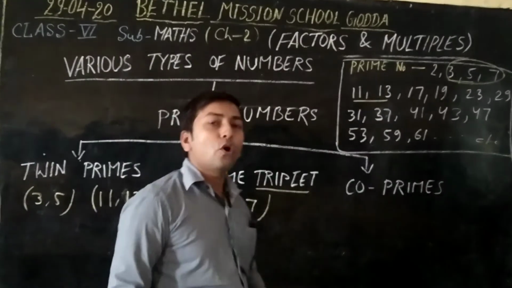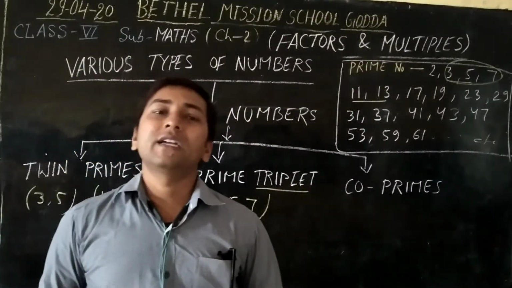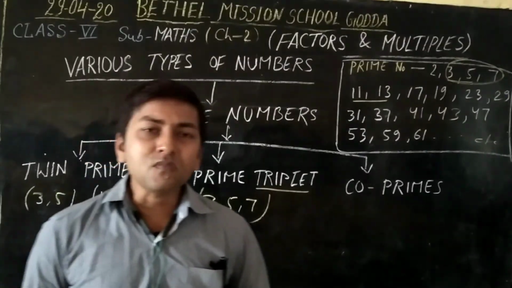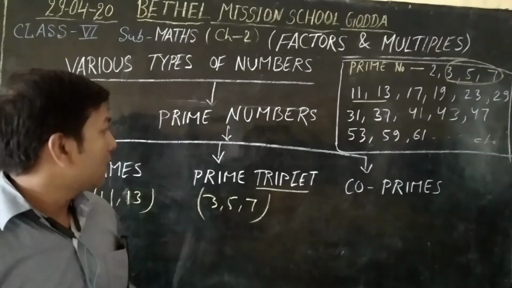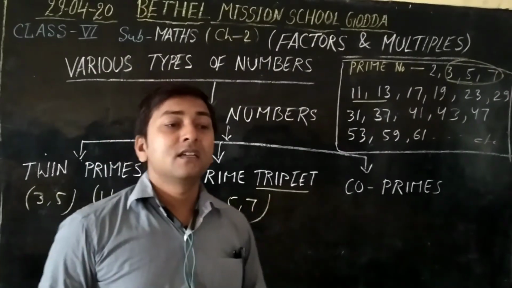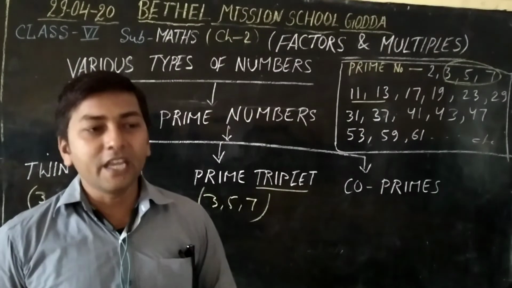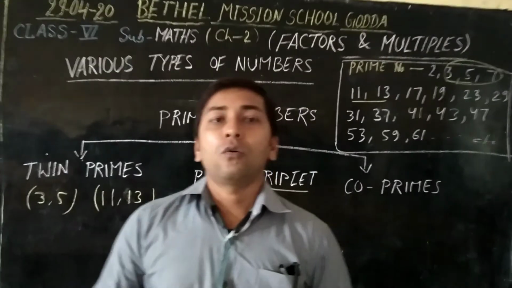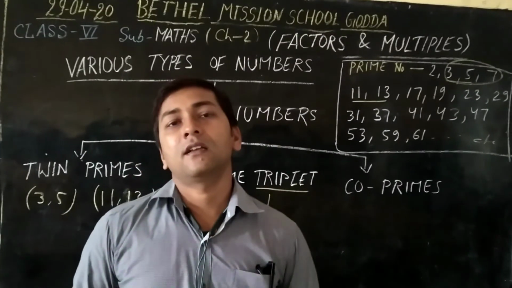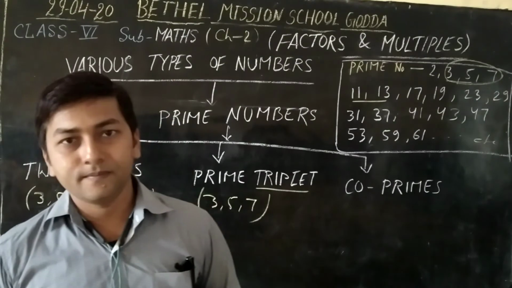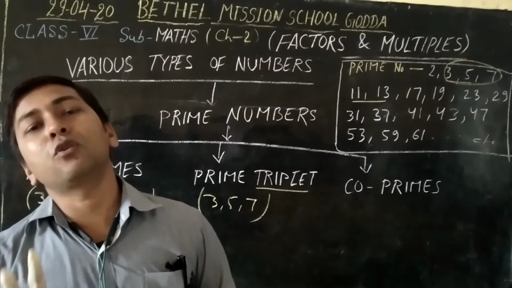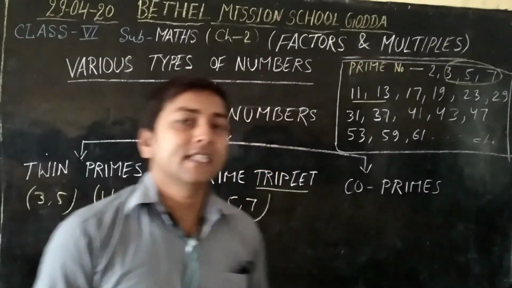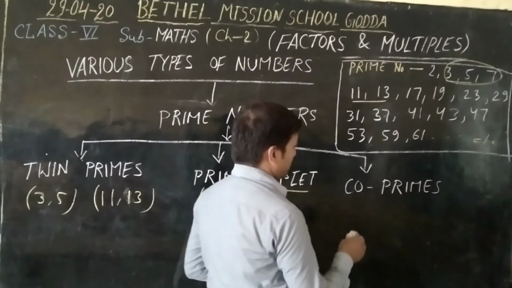Okay, now co-primes. What is a co-prime? Two numbers are said to be co-primes if they do not have common factors more than 1. If two numbers have exactly 1 as a common factor, then these are called co-prime numbers.